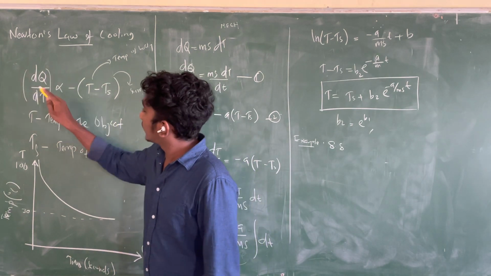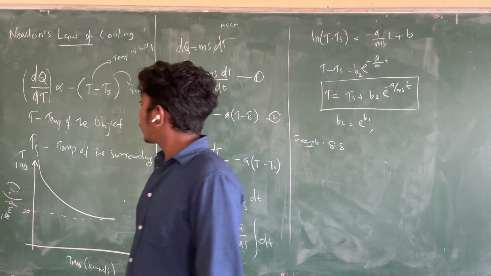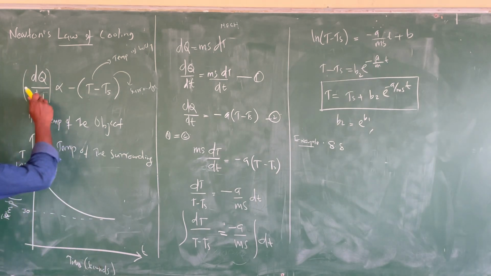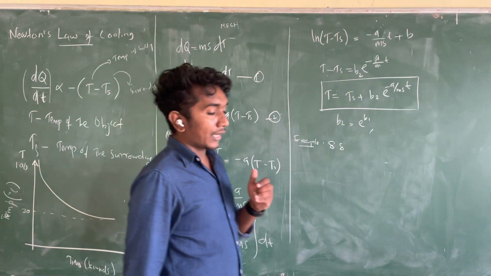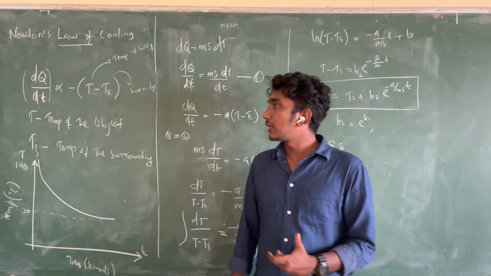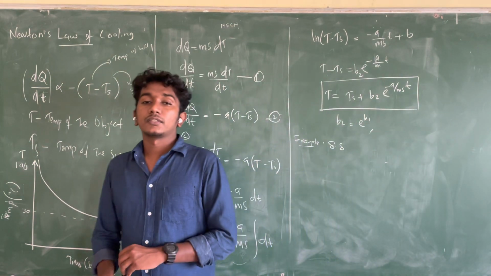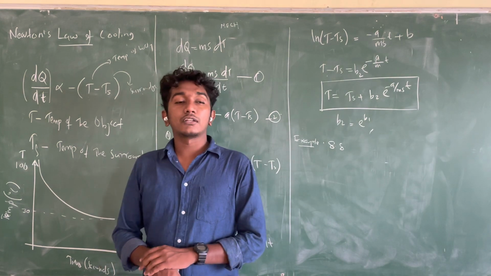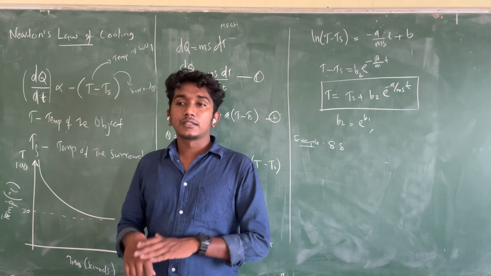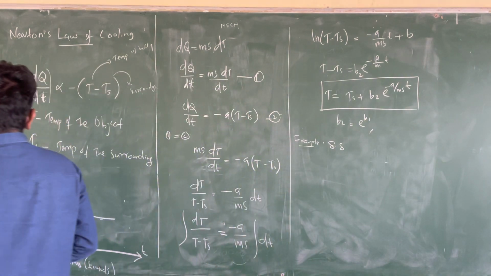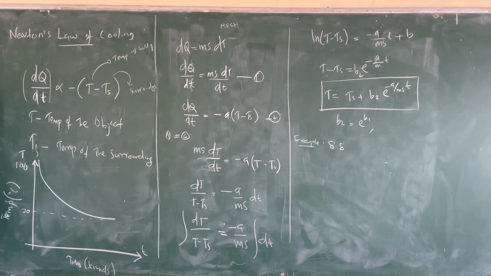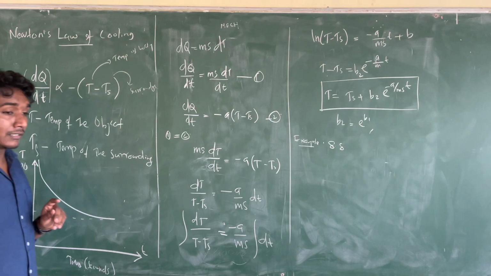The rate of heat flow, this is not capital, small. Rate of heat flow from the hotter body, that is the rate of heat loss, is directly proportional to the difference between the body's temperature and the surrounding temperature. That is very clear. And now look at the graph between temperature versus time. So it will decrease like this.